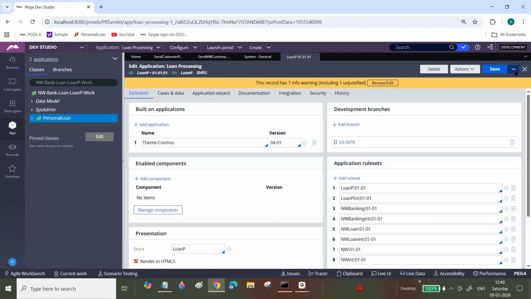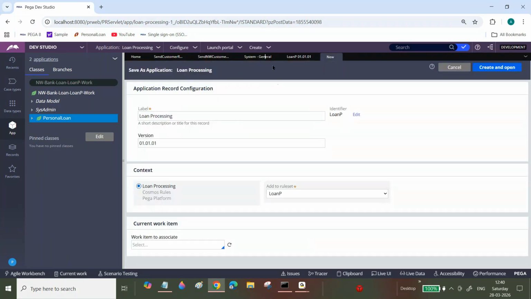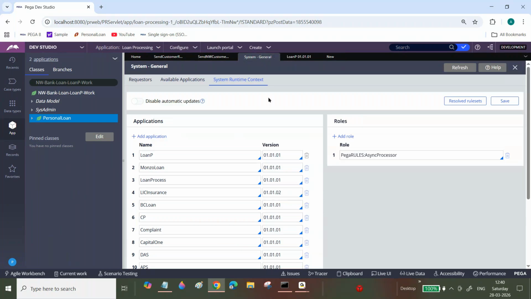For example, you may have an application version two also. Your runtime context is still pointing to 01, but your activities are available in the application two context. Will it execute? Sometimes we get issues like that. Why is your job scheduler activity not executing? Check whether the runtime context is updating correctly or not.